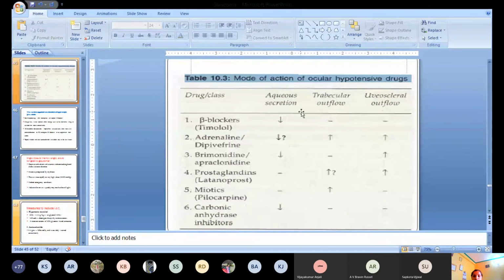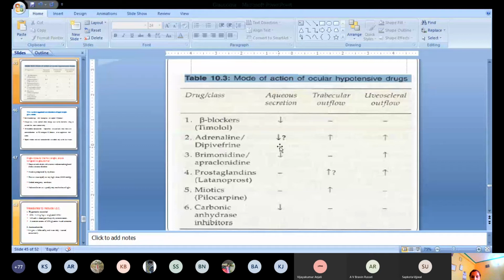So these are the different drugs which we can use in case of open angle glaucoma. You can see here the different drug classes, and how each acts in the eye, either to decrease the aqueous humor secretion or to increase the outflow. Beta blockers only decrease the aqueous humor secretion. There is no effect on trabecular outflow and uveoscleral outflow.